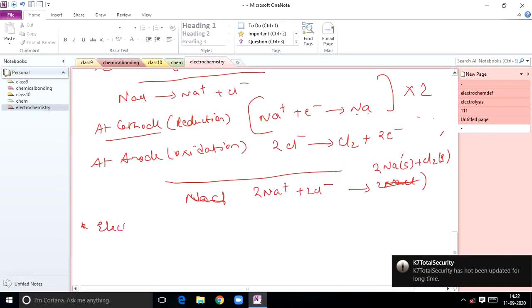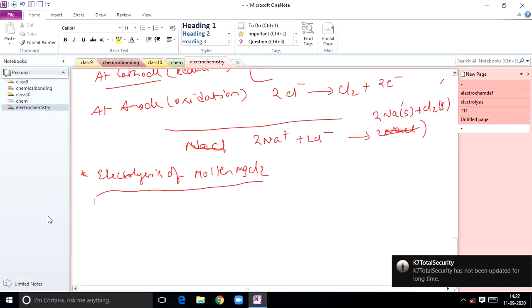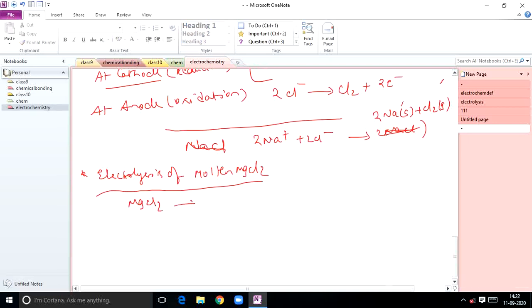So next one, electrolysis of molten MgCl2. You can take molten magnesium chloride. So it is in molten state. If molten magnesium chloride is an electrolyte, how will it dissociate? MgCl2 dissociates into Mg2+ and 2Cl-. So what are the redox reactions that take place at the anode? At the anode, oxidation takes place. Oxidation means loss of electrons. 2Cl- gives rise to Cl2 plus 2 electrons.